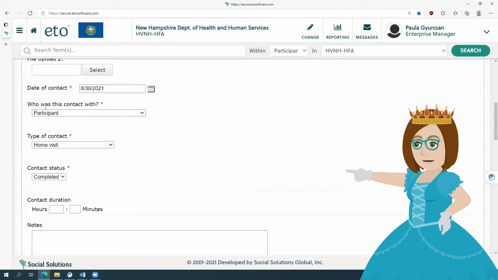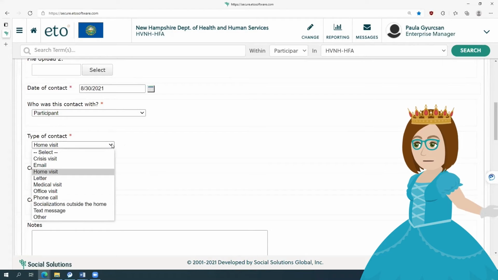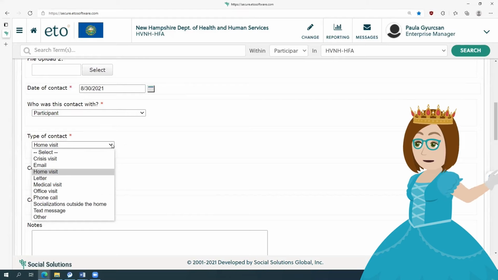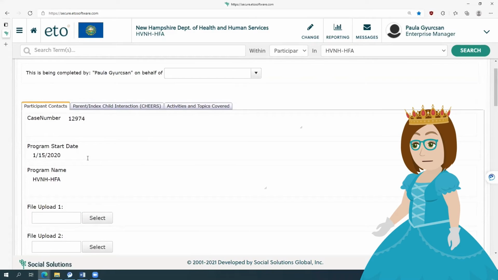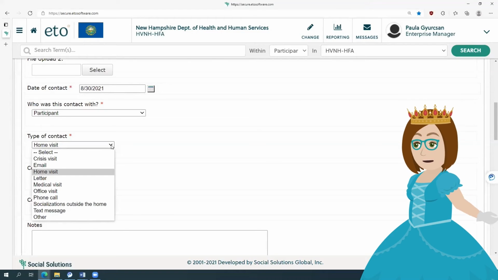Next, I entered who this contact was with, the participant. And type of contact is home visit. If you're doing a home visit from your home, virtually, or in a community setting or in your office, you should always select home visit because that is the only way to get the three tabs above to appear. But you will also use participant contact for these other contacts with a participant if you had a phone call or a text message.